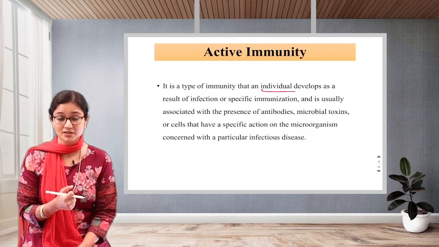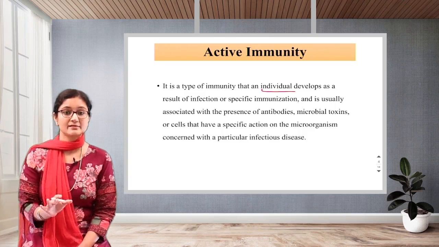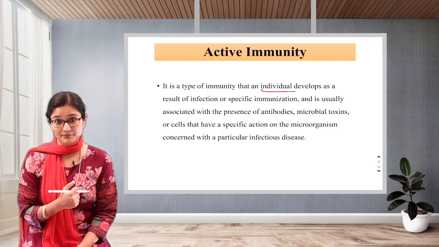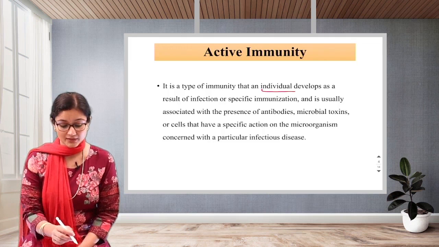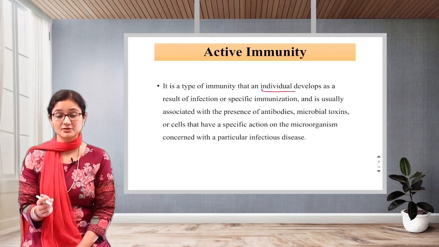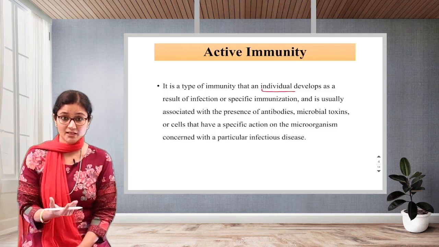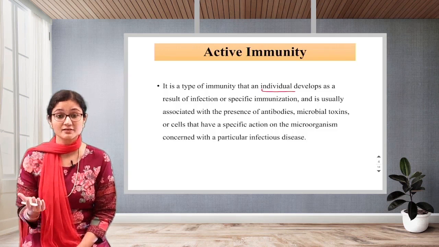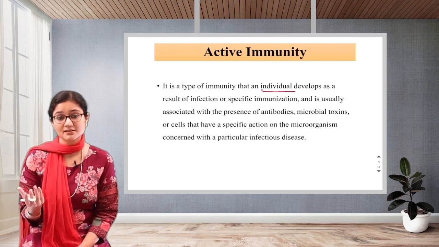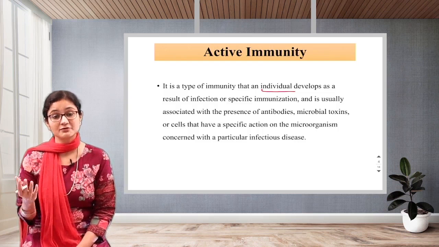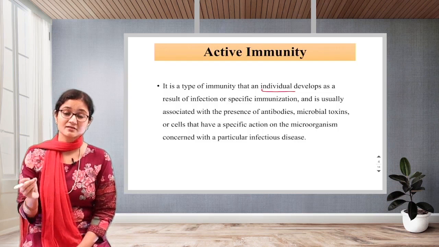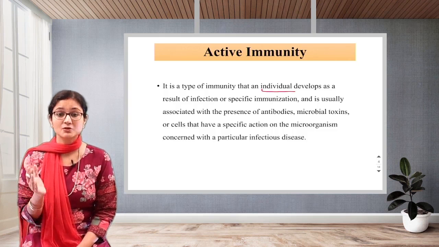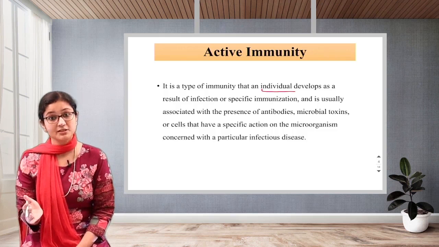So we develop immunity in two forms, actively and passively. Active immunity is the most common form where we protect our body from various infections. That is a result of infection or specific immunization. For example, from childhood we have been immunized against various diseases. You must have seen children getting the BCG vaccine. These are different vaccines given so that children can be protected from various diseases, communicable diseases, right? Not only communicable, non-communicable diseases also.